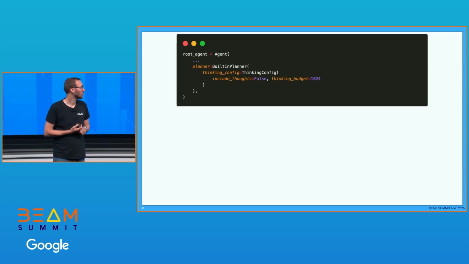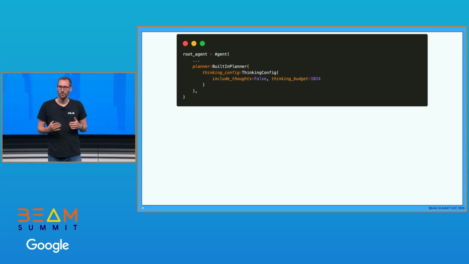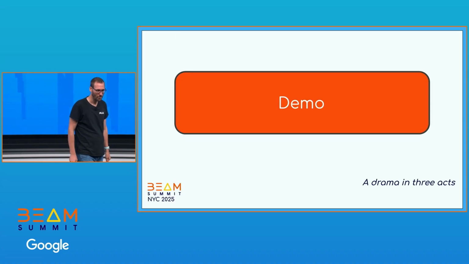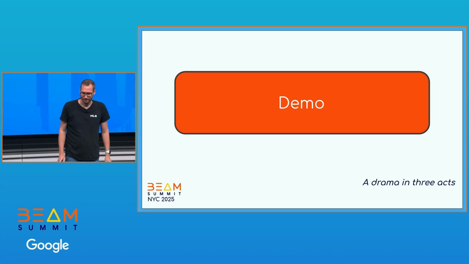And one thing that we still want to do here for this planning loop is basically define a planner and give it a certain budget that it can consume during this thinking phase. All right, so let's do it, the demo.